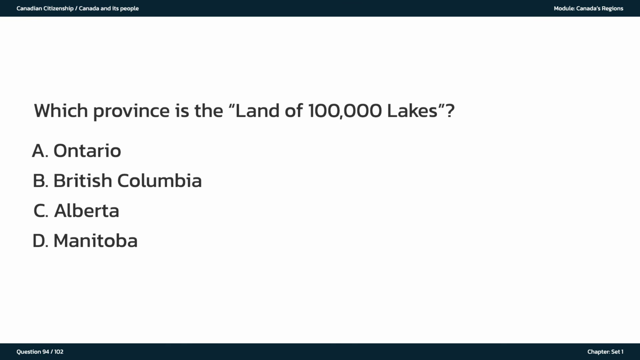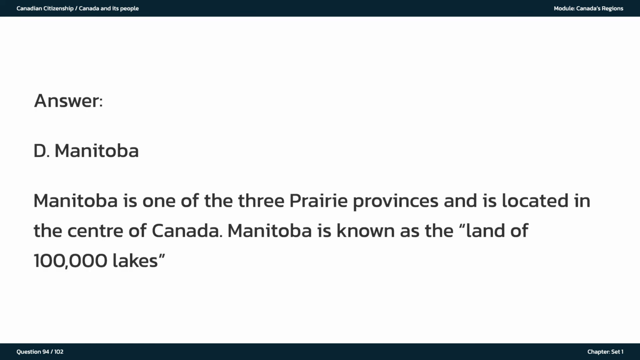Which province is the land of 100,000 lakes? A. Ontario. B. British Columbia. C. Alberta. D. Manitoba. The answer is D. Manitoba. Manitoba is one of the 3 Prairie Provinces and is located in the center of Canada. Manitoba is known as the land of 100,000 lakes.